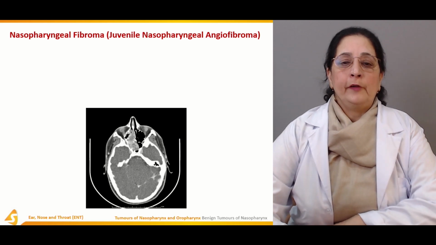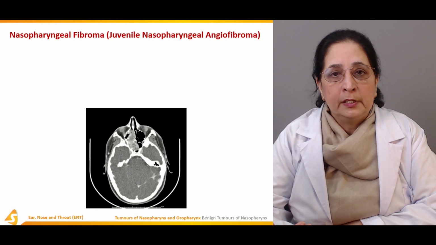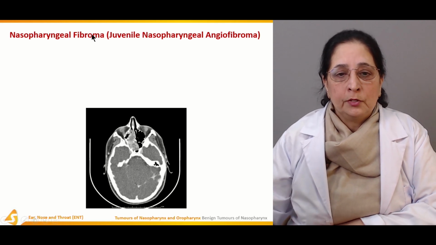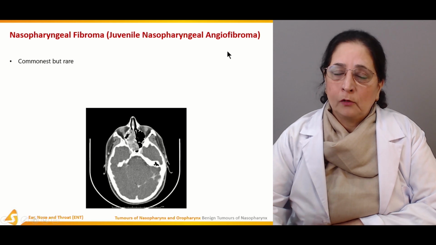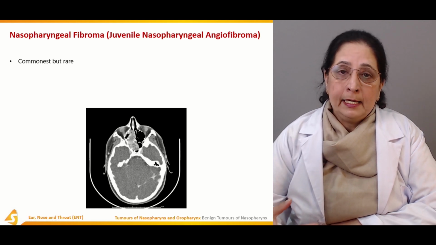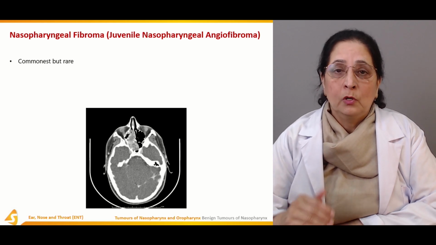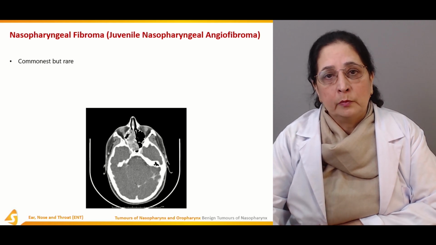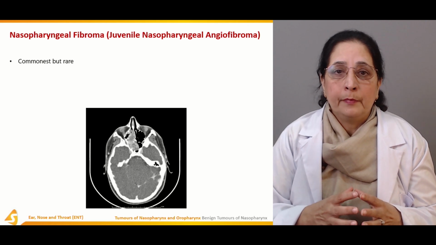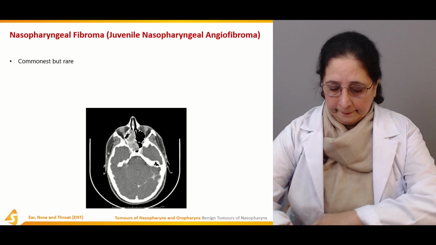Then the nasopharyngeal fibroma, which is one of the benign tumors of the nasopharynx, is also known as juvenile nasopharyngeal angiofibroma. It's commonest but rare. Again, it's commonest among the benign tumors, but it's rare also. So it means these tumors are not very common. They are a rare type of tumor, but among the rarest, this is the commonest type.